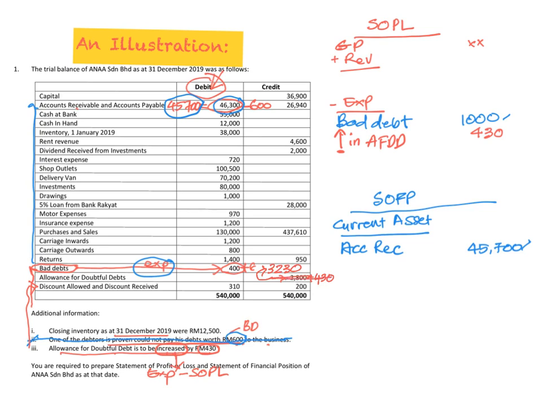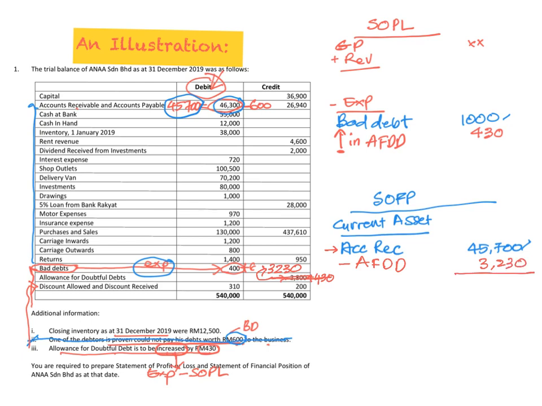Okay, so what do we do? Just now we already include our account receivable here. Okay, this is our account receivable. So now we minus it with allowance for doubtful debt. The amount is 3230.